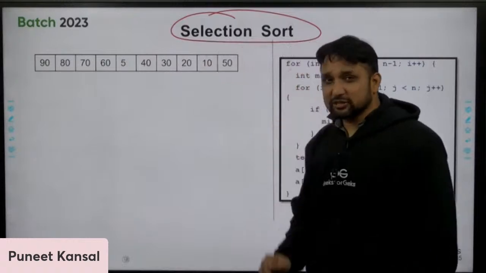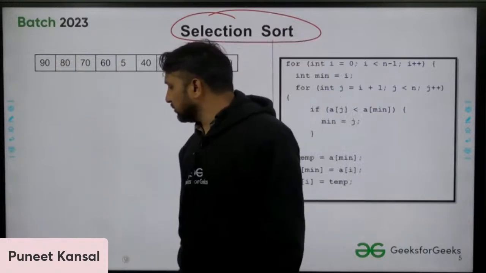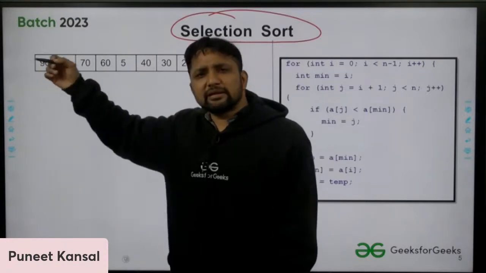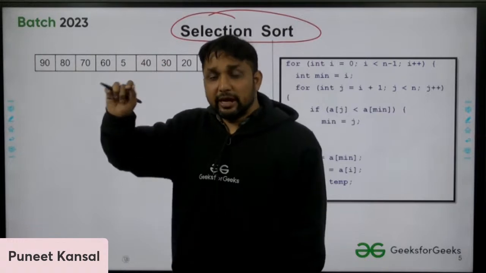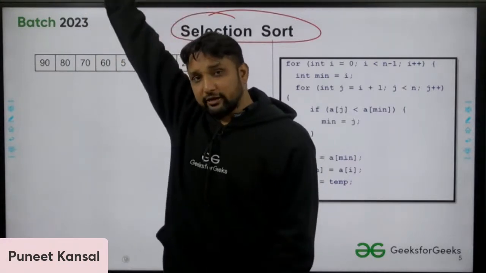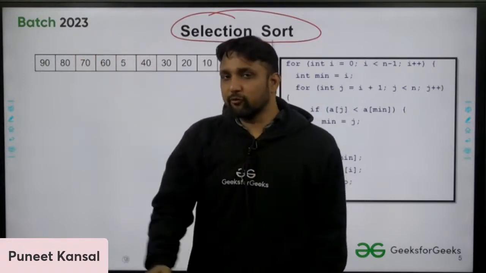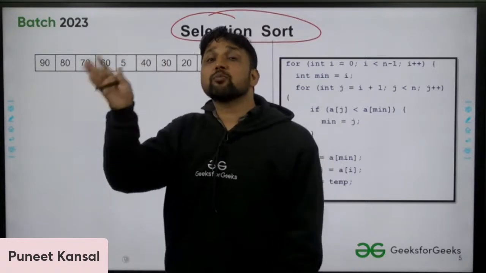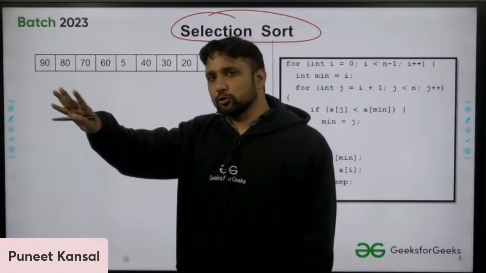So let me tell you how selection sort works. Let's suppose we have these elements, the same elements I have taken. Selection sort is actually very easy. We find the smallest element first. In bubble sort, we were finding the largest element. The largest element was going to the rightmost side, then the second largest, then the third largest, and so on. We were moving from the back side. In selection sort, we will find the smallest element first, then the second smallest, then the third smallest, and so on.